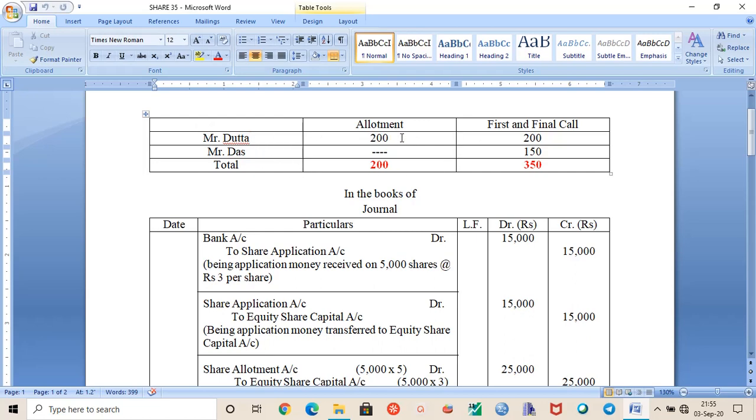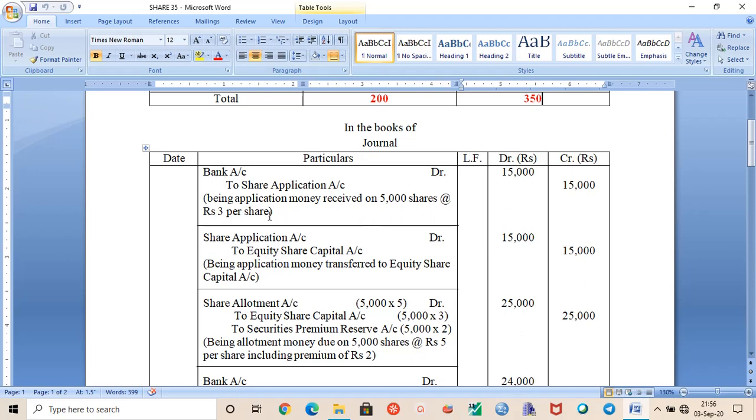So Mr. Datta, who had been allotted 200 shares, failed to pay the allotment money as well as the first call money. I have already told you that if any shares fail to pay a call money, a call on allotment or be it first call, and the subsequent calls will be in arrear by default. And Mr. Das failed to pay first and final call on his 150 shares. So let us see.